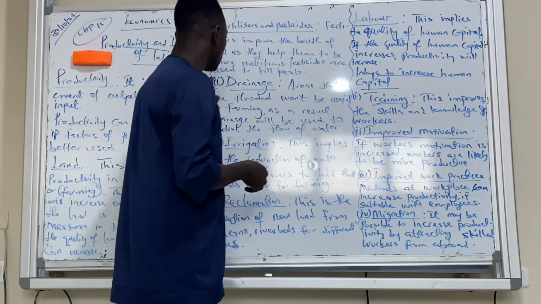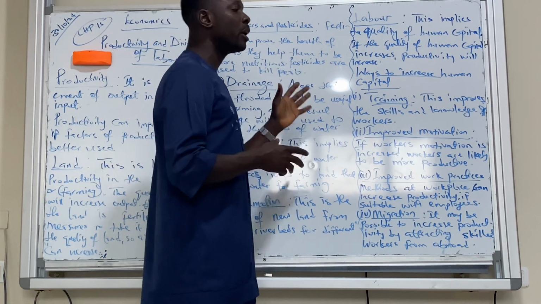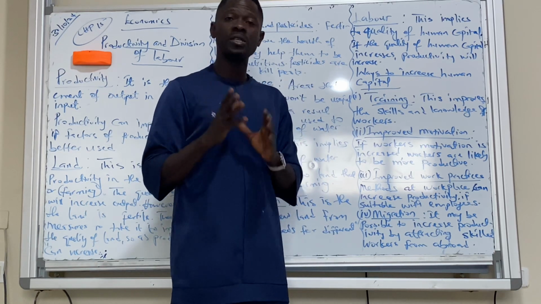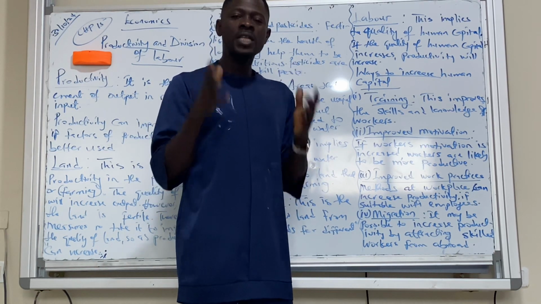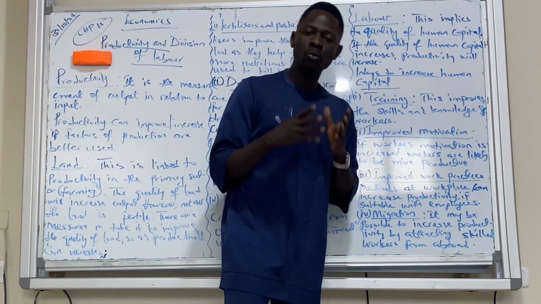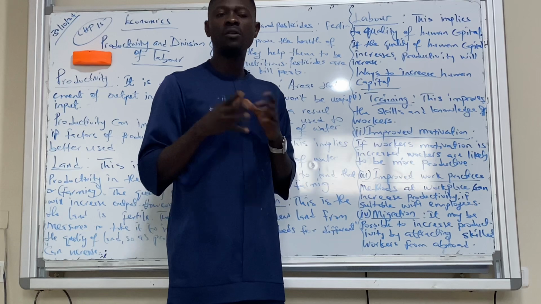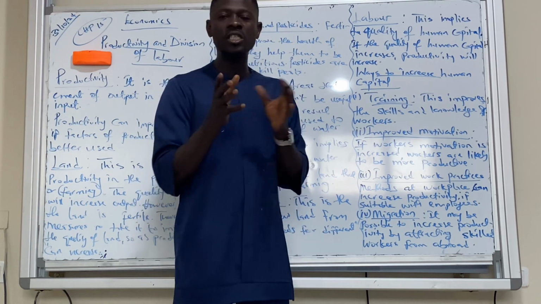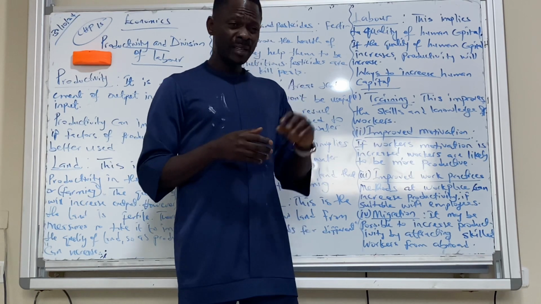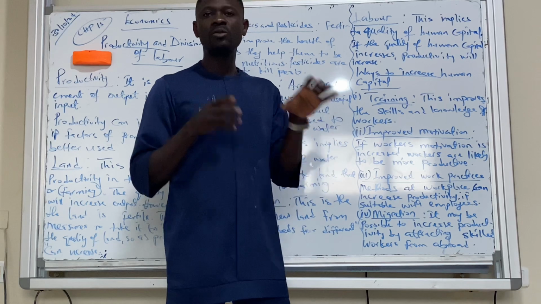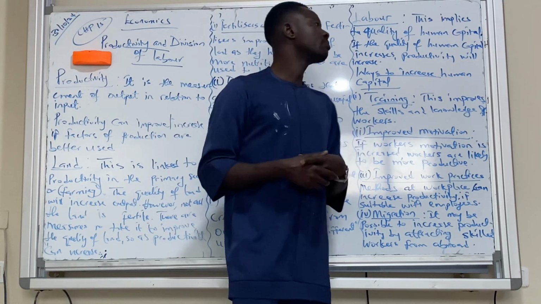Then that's about land. Then we go to labor. When we talk about labor, we're talking about the human and physical effort that helps in the production of goods and services. So we need the quality of labor to improve to increase productivity. To increase the quality of labor, we need to improve the human capital. And what is human capital? Human capital is the value an individual, a worker or an employee would add to the organization, the business or the firm.